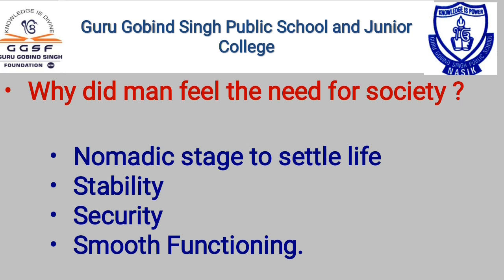Through society, man also understood that our life will become more organized and more stable. So the main need for society was to secure himself and to provide his life stability. Understand? So remember, why did man feel the need for society? To provide himself with stability and with security.